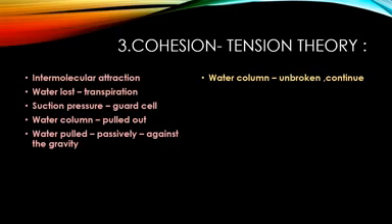Third limitation is if the plant is smeared with Vaseline in order to stop transpiration, even then ascent of sap occurs. And last assumption, ascent of sap also occurs in deciduous plants that have shed all their leaves. These are the four limitations of the cohesion tension theory.